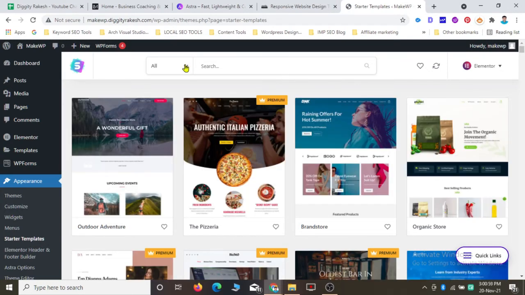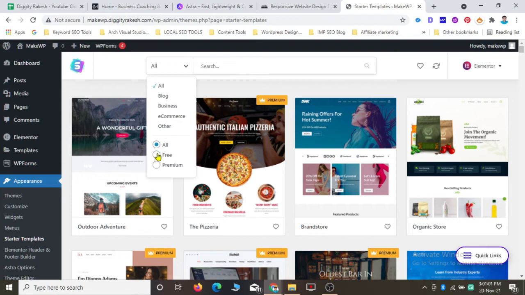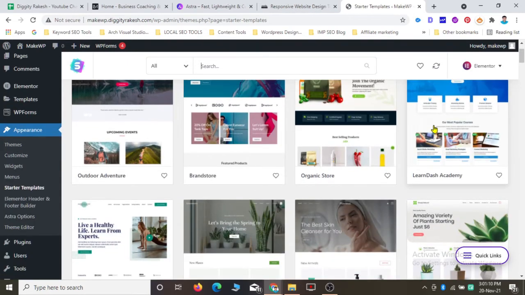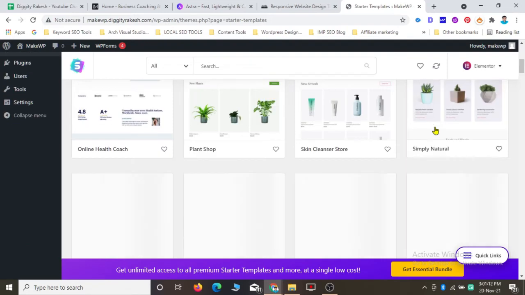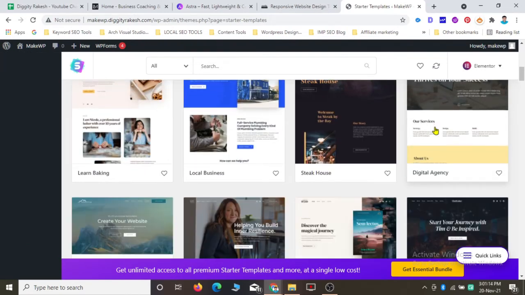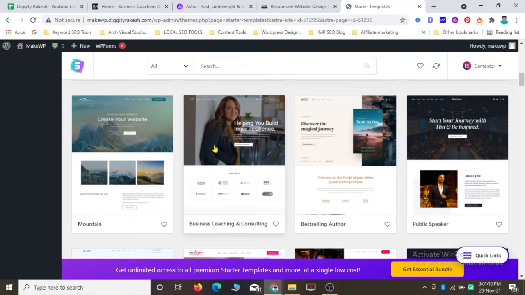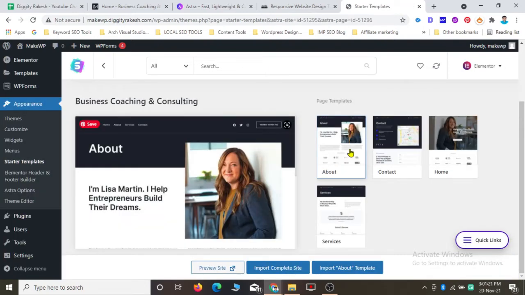Here in this All tab we have to select Free. You don't need to purchase any premium one. We just need to filter out the free version. Go down and you'll see something like this. This is the Business Coach free theme, the free template that we want to install for our business consulting and coaching. Here you just need to click on Import Complete Site.